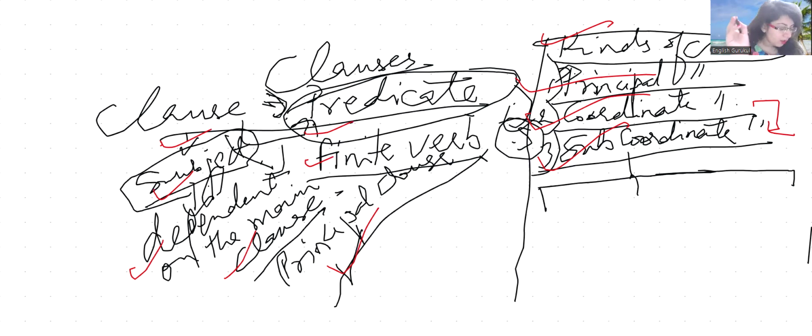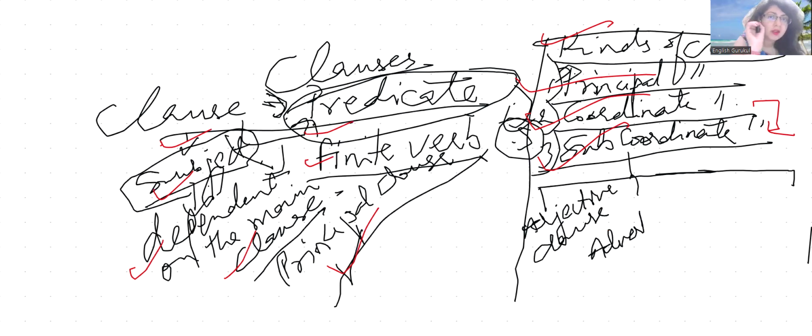Now, those categories are adjective clause, adverb clause, and noun clause. I'm writing C for clause, or should I write the entire thing? So it has adjective clause, adverb clause, and noun clause.